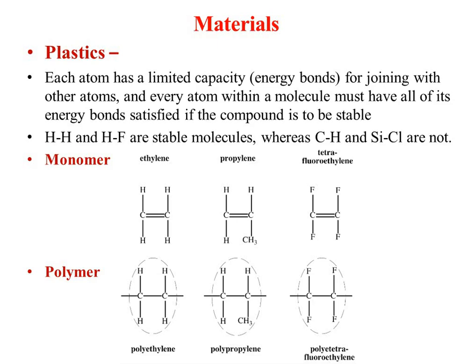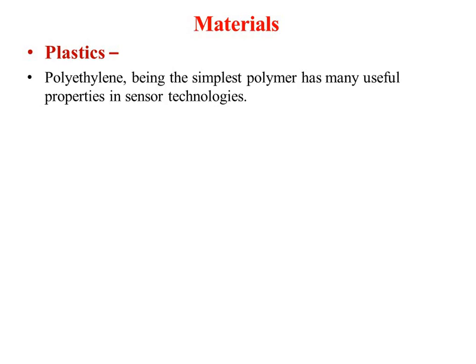That's why it is called a polymer. So it will form an ethylene polymer, and that will be called polyethylene. This will be called propylene, and the polymer is called polypropylene. This will be called tetrafluoroethylene, that will be called polytetrafluoroethylene. So this is how the structure is formed for any polymer when you are going for a plastic type of material. Polyethylene, being the simplest polymer, has many useful properties in sensor technology.